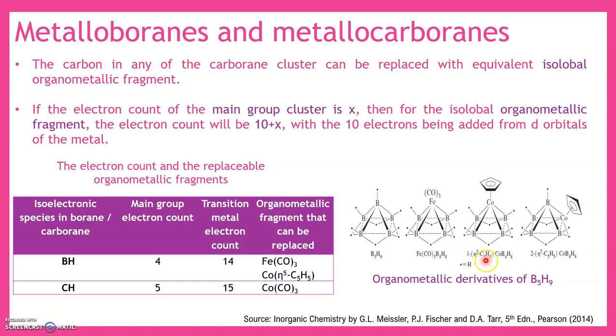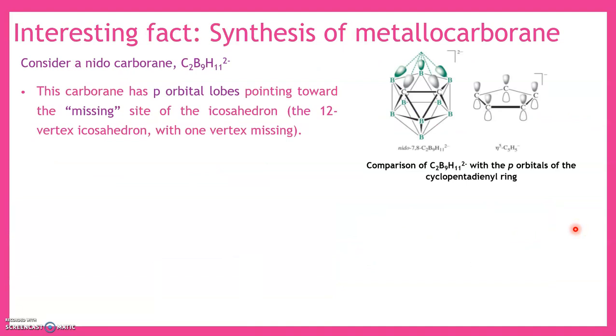Similarly, I can also put Co(eta-5-C5H5). So B4H8 is retained and Co(eta-5-C5H5) is put either on the first position or on the second position. So these are the organometallic derivatives of B5H9.